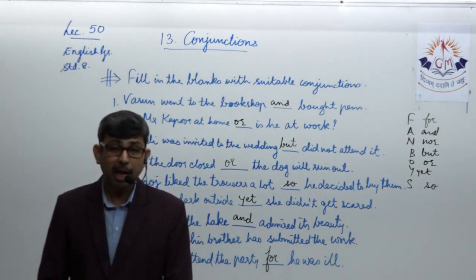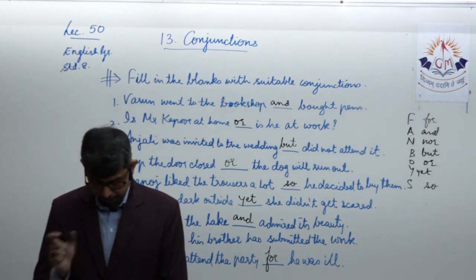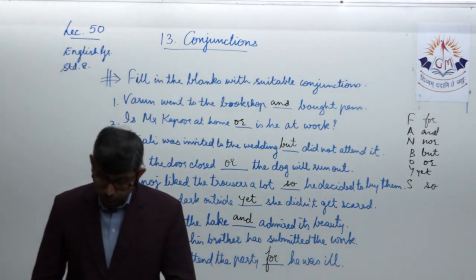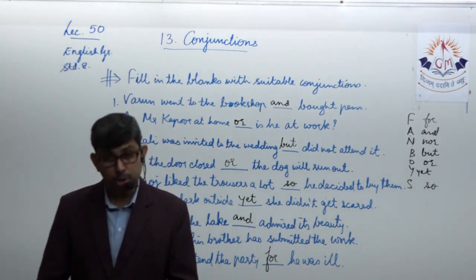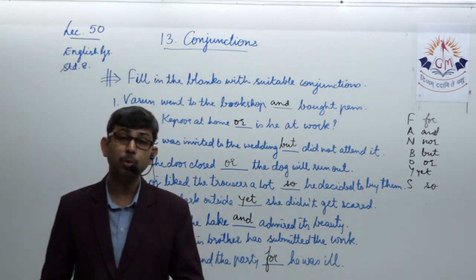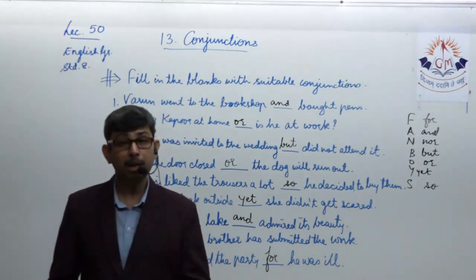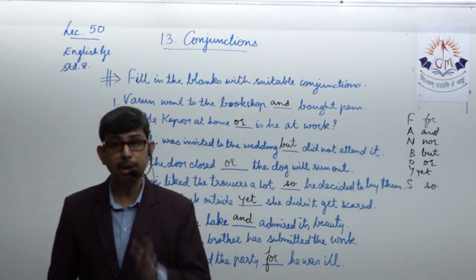Not only but also. A big set of words. Not only but also. He was not only fined but also imprisoned. Something in addition to. So here we're talking about a person who has done something wrong and he has been fined. He has to pay a penalty. And not only penalty, but he was also imprisoned. He was also sent to jail.